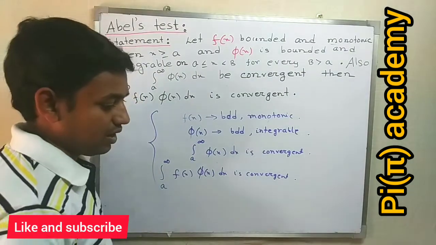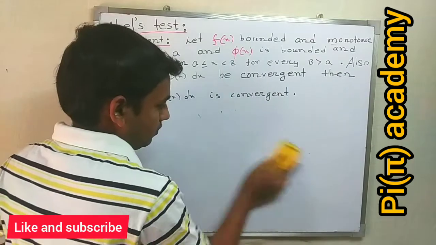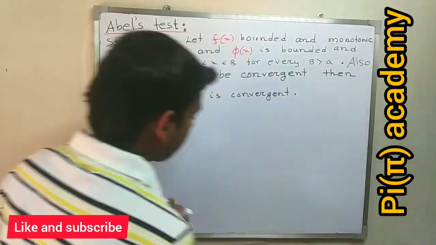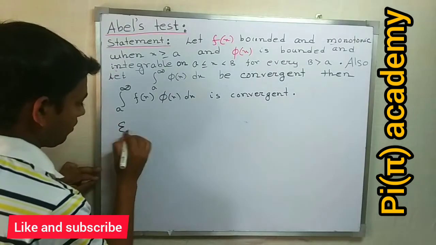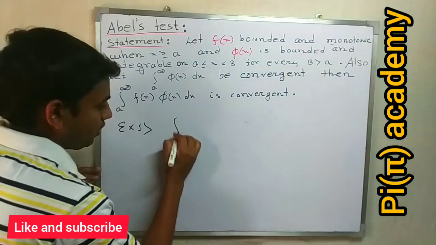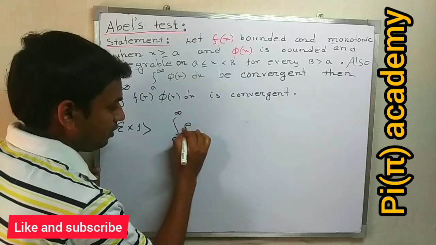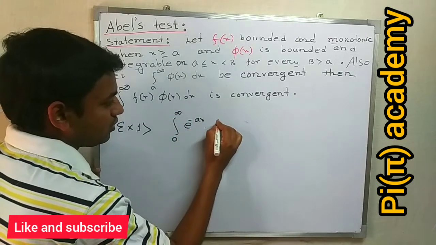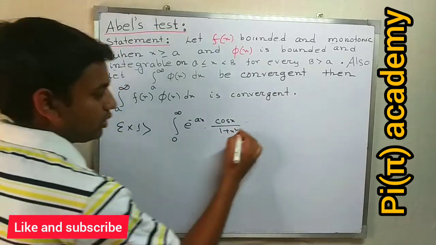Now I consider an example. Example 1. I consider the improper integral from 0 to infinity of e to the power minus x into cos x divided by 1 plus x square dx.